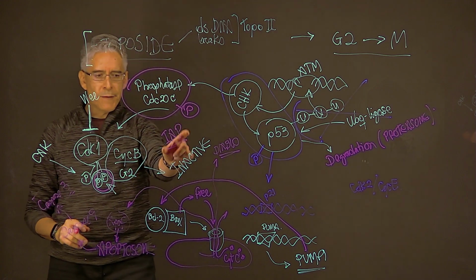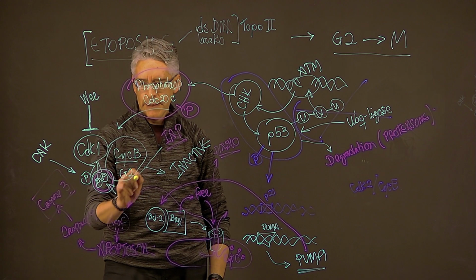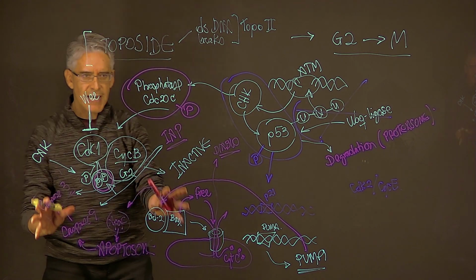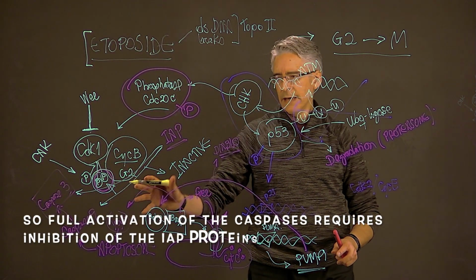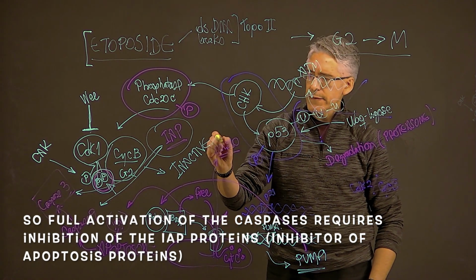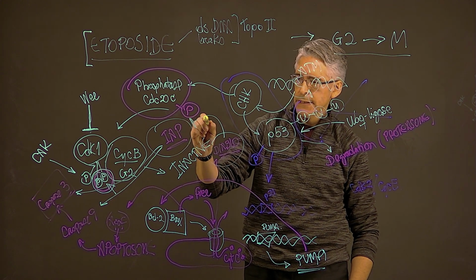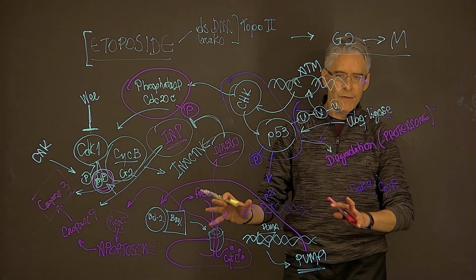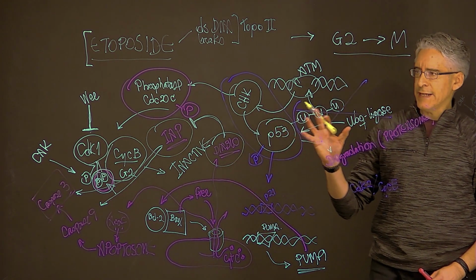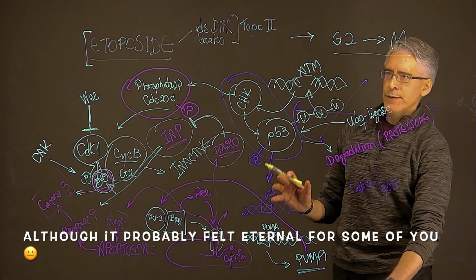These proteins prevent the full activation of caspases. So they have the ability to inhibit caspases, and as long as they are active, they will neutralize the effect of this cascade of events that has been indicated here. But now, this inhibitor of apoptosis will be neutralized in its activity because of the presence of Diablo. Diablo is an inhibitor of the inhibitors of apoptosis, so therefore now the cell is free to go fully into apoptosis.